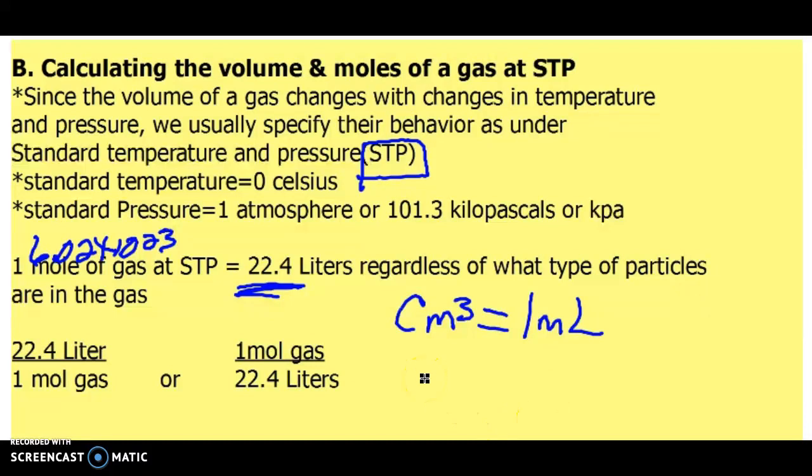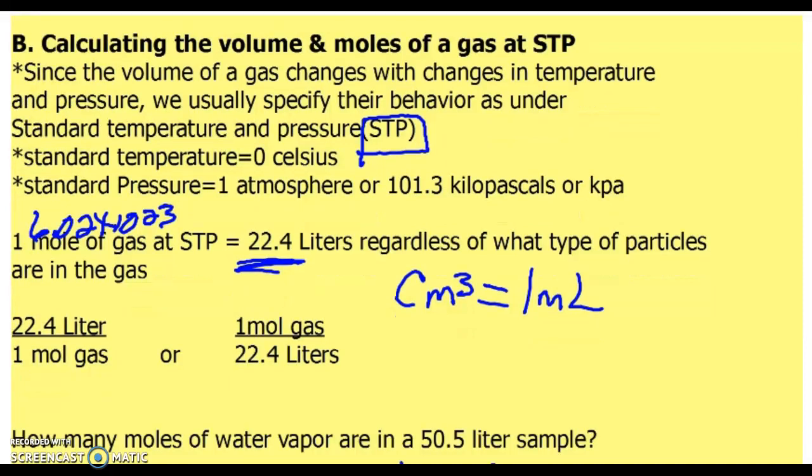And then we can use this as a conversion factor, and with conversion factors, we can flip this either which way that we need to use it, with liters on top and gas on the bottom, or the other way around. So let's do a quick little calculation here. How many moles of water vapor are in a 50.5 liter sample of water? My path is going to be liters to moles, and I only need that one conversion factor in order to do this problem.